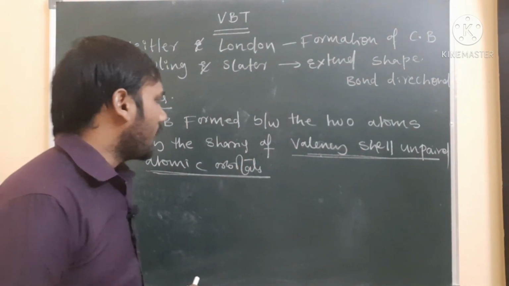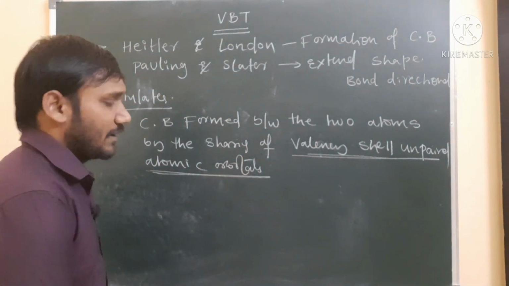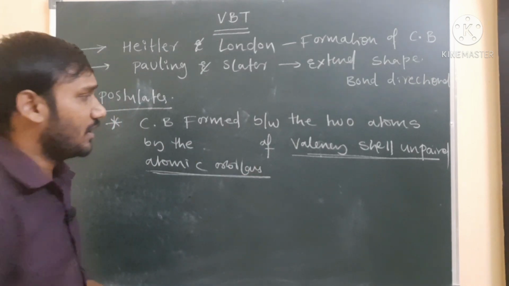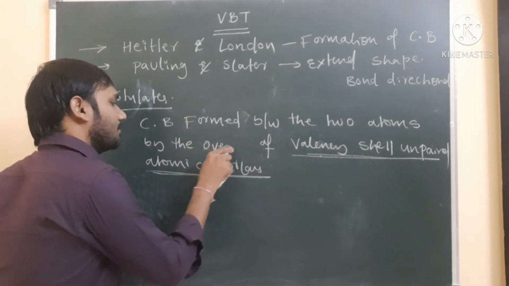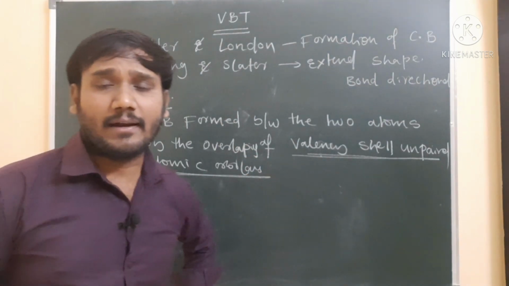Once again, the first postulate: a covalent bond is formed between the two atoms by the overlapping, not sharing here, by the overlapping of valence shell unpaired atomic orbitals.